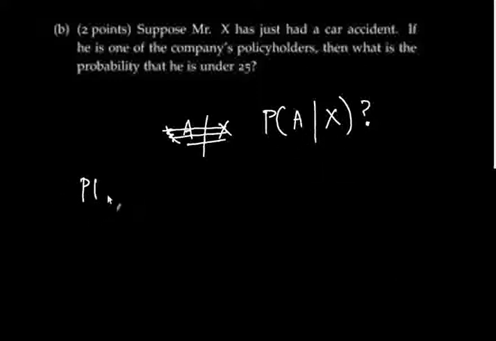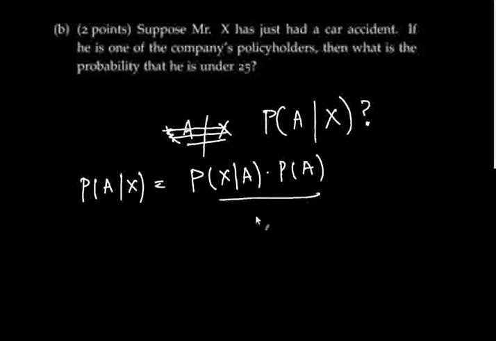So the probability of A given X is simply the probability of X given A times the probability of A divided by the probability of X. Now we know we have values for each of the three terms on the right hand side. So if we plug them in, what do we get? We get the probability of X given A, that was 11%.